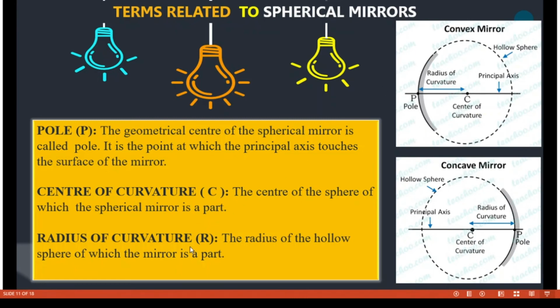Radius of curvature: the radius of a hollow sphere of which the mirror is a part is known as radius of curvature, or simply the radius of the sphere. That is the distance from the center to the pole, known as radius of curvature.